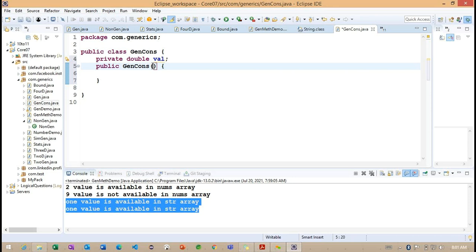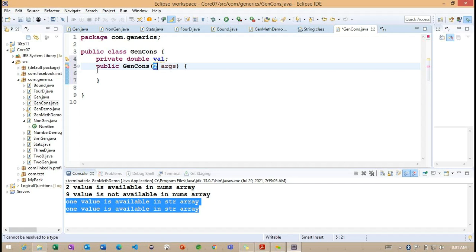Okay, so back to here. Now what can we do? I created the default generic constructor, and now I'm trying to change it to a parameter constructor. Here I want to define the type, but directly we cannot create the T. The T is giving an error here. Getting the point? Now what can we do?